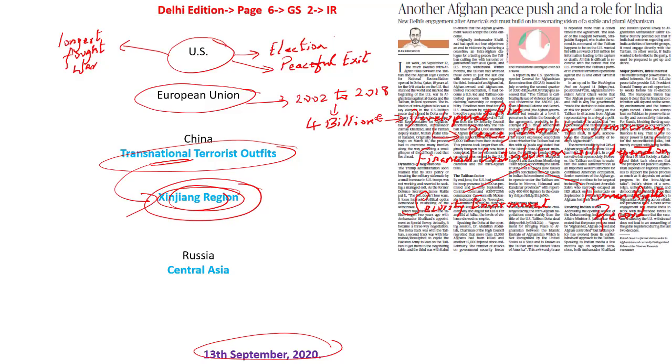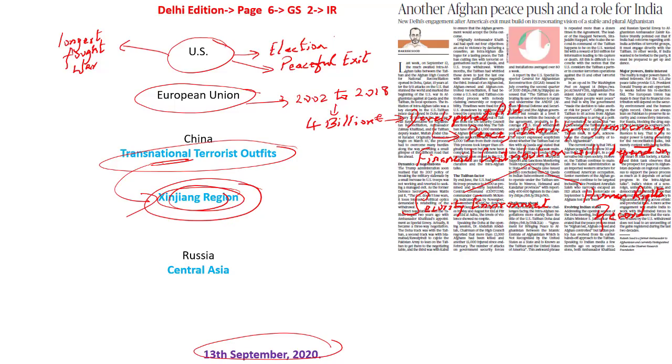So what is China looking at? China is looking at this particular country as a security threat. Why? Because terrorist organizations can use Afghanistan as a launchpad to strike at the heart of Xinjiang province. So what is it doing right now? It is seeking the support of Pakistan. It is asking Pakistan to preserve its security and connectivity interests when it comes to China.